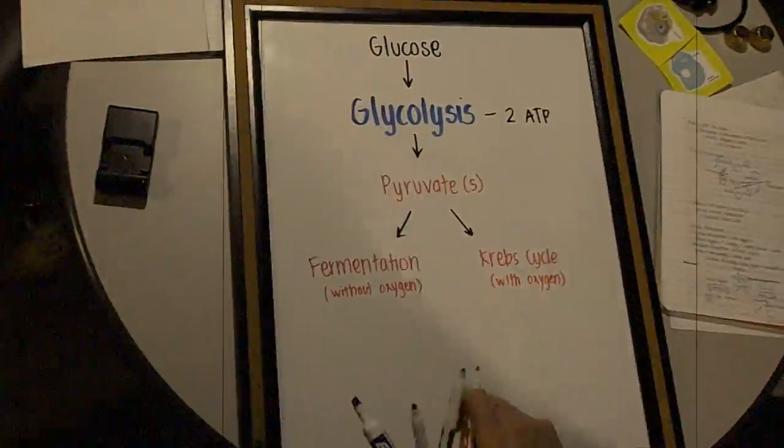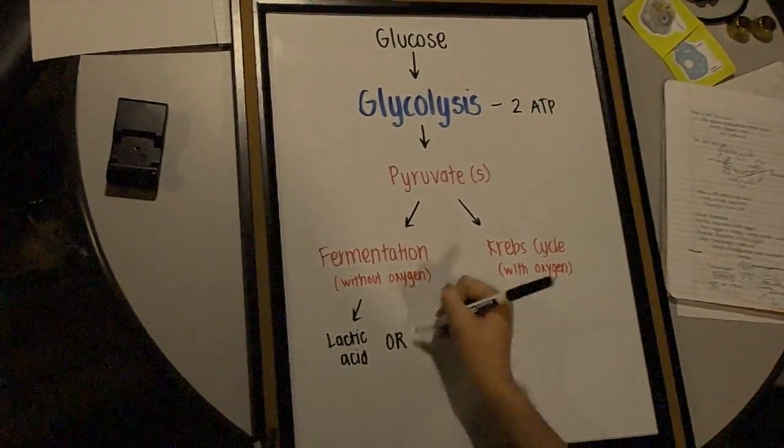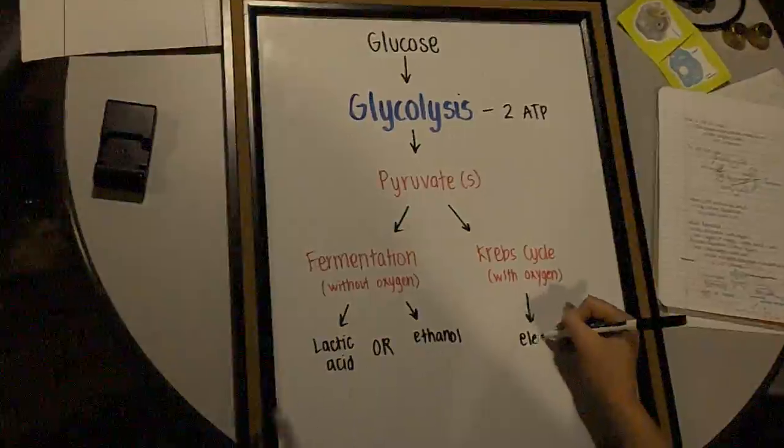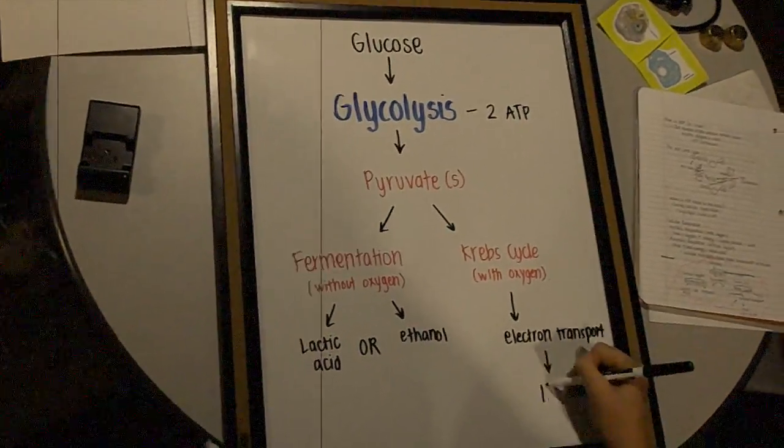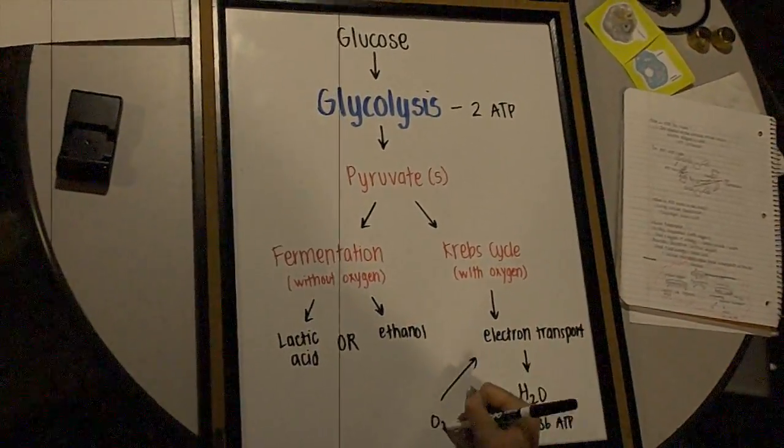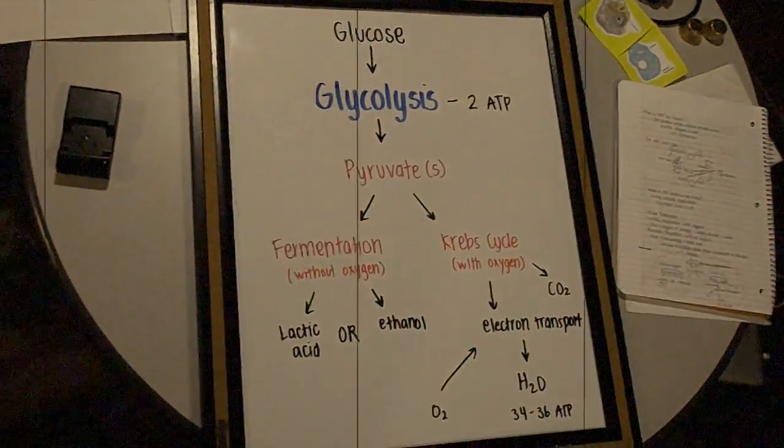If it does contain oxygen, then we proceed to the Krebs cycle, also known as the citric acid cycle, then proceeding to the electron transport chain, which is where the bulk of ATP is produced, using raw materials from previous steps.